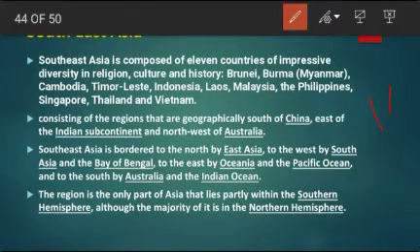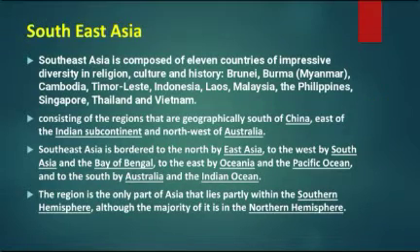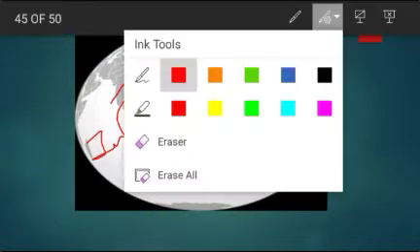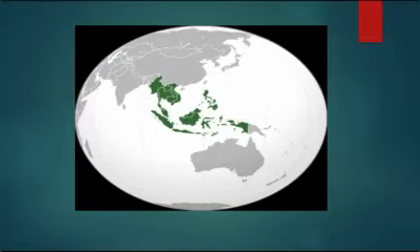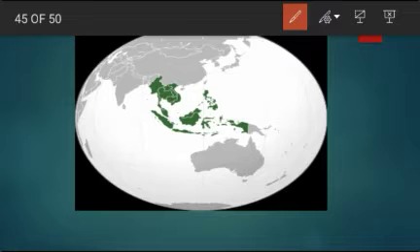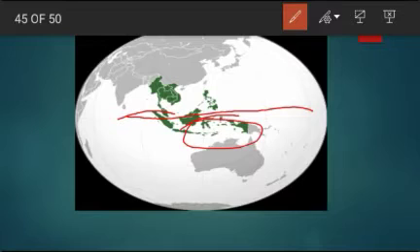The region is the only part of Asia that lies partly within the southern hemisphere. As you see here, this is the equator, right? And below the equator there is one country, that is Indonesia.